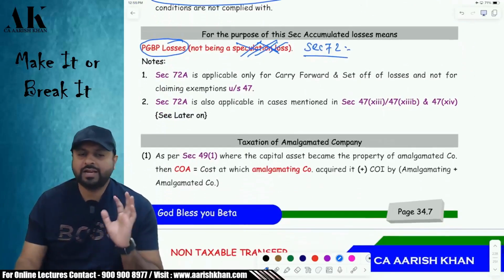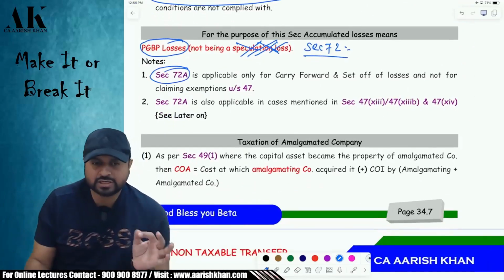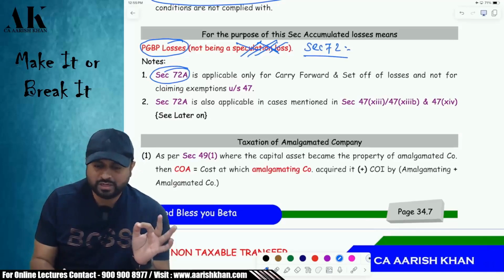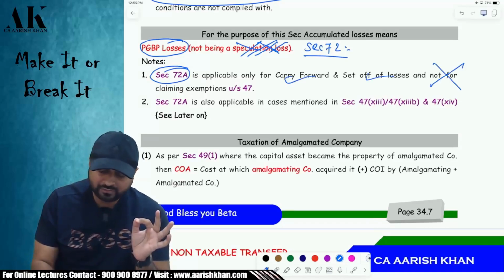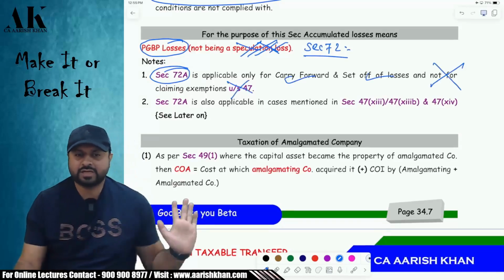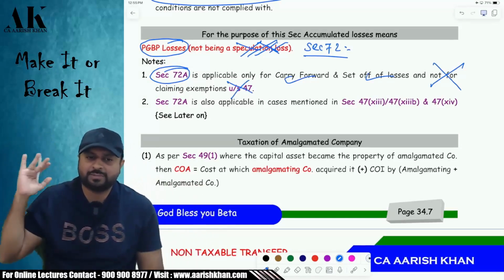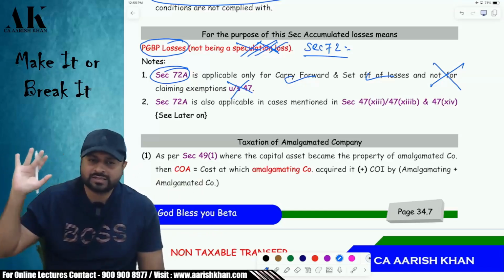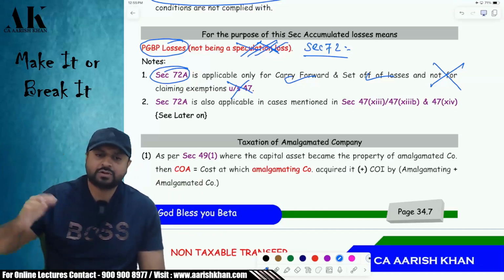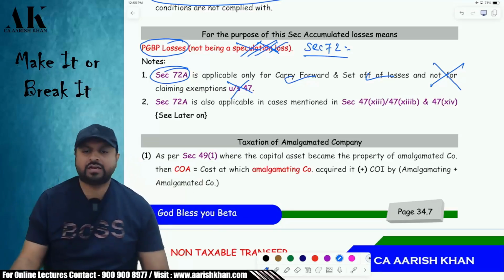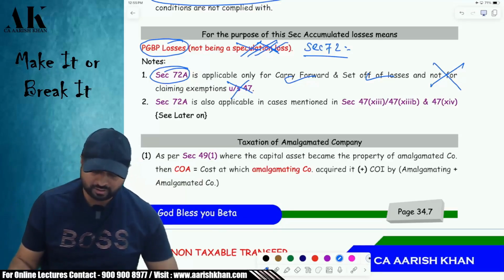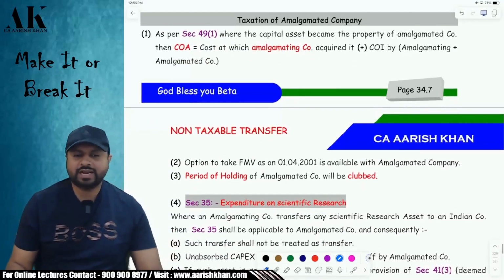Now, let me again tell you, the conditions mentioned in section 72A, which you just read, are only for carry forward and set off. It is not for claiming what? Please tell me. Exemption. For claiming exemption, you need to fulfill the conditions which were there on the first page of amalgamation. That only is sufficient to claim the exemption. Yes, if you want to carry forward the losses, you have to fulfill all the conditions mentioned in section 72A also. Okay. Now, what is the treatment in the hands of amalgamated company?